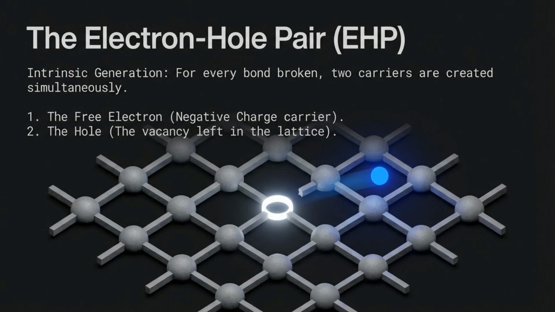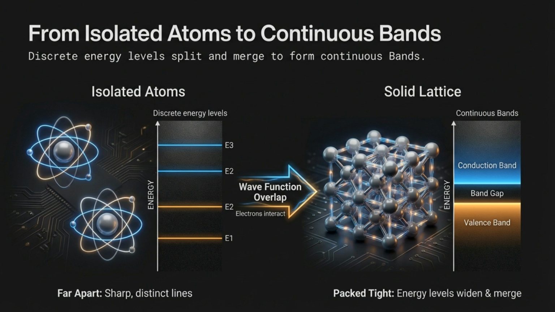Intrinsic generation creates an electron-hole pair for every broken bond. This pair consists of the negatively charged free electron and the hole, which is the vacancy left in the lattice. In isolated atoms, electrons occupy discrete energy levels. When atoms pack tightly to form a solid lattice, these discrete levels split and merge to form continuous energy bands, the valence band and the conduction band, separated by a band gap.